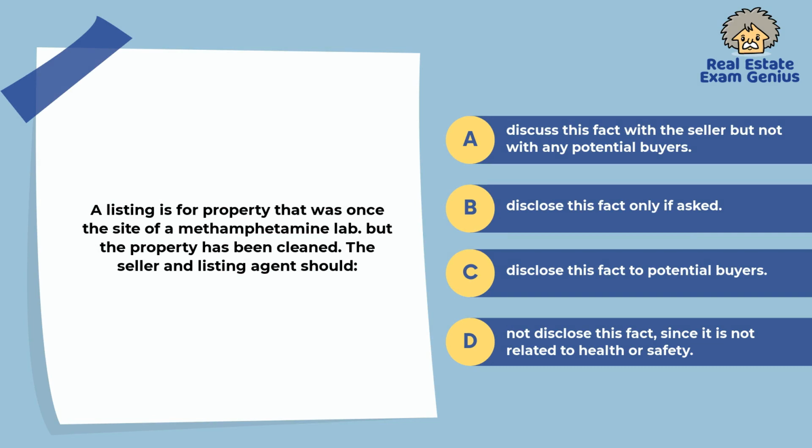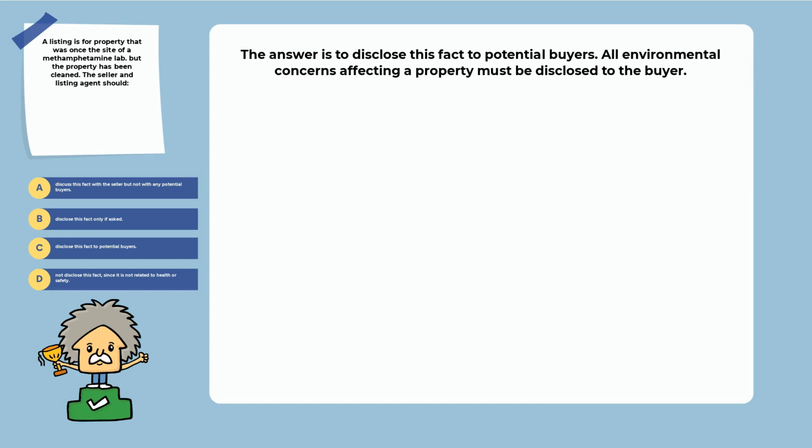89. A listing is for property that was once the site of a methamphetamine lab, but the property has been cleaned. The listing agent should discuss this fact with the seller but not with any potential buyers. Disclose this fact only if asked. Disclose this fact to potential buyers. Not disclose this fact, since it is not related to health or safety. Explanation. The answer is to disclose this fact to potential buyers. All environmental concerns affecting a property must be disclosed to the buyer.